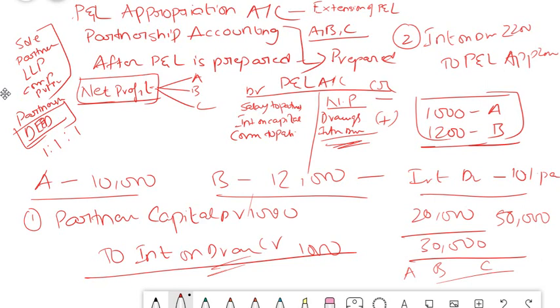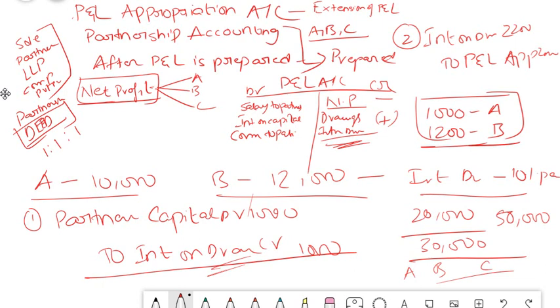All incomes are credited, all the expenses are debited. Whatever is the amount remaining in the end is distributed among the partners in terms of the profit sharing ratio as per the partnership deed. So this mostly comes in your cases of partnership accounts and not any other company accounts. So this is your concept of P&L appropriation account, friends.